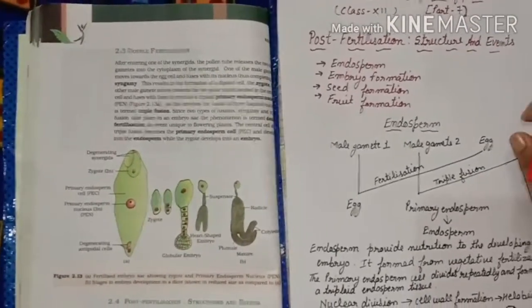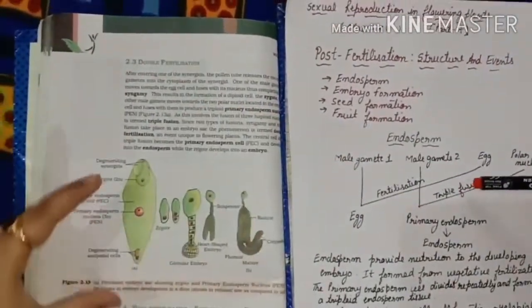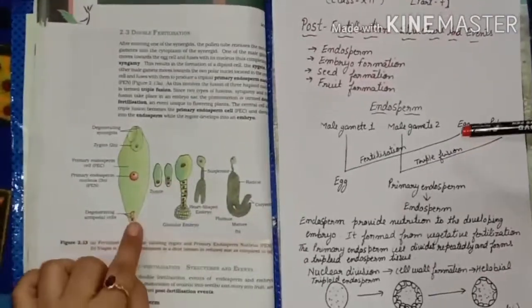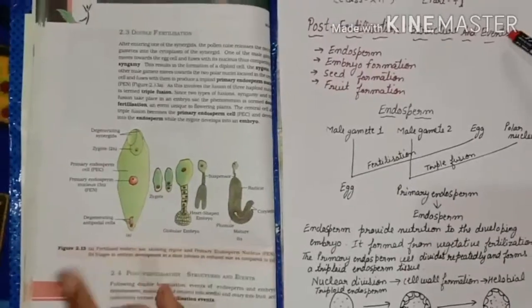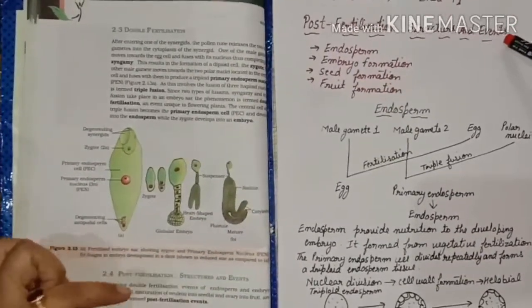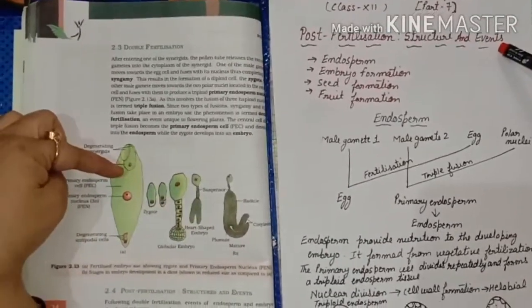Now let me clarify first what endosperm is. We have the two male gametes. You might remember the diagram of the ovule, and I told you that after the fertilization the two male gametes have been formed, and the first male gamete will enter inside and fuse with the egg cell.